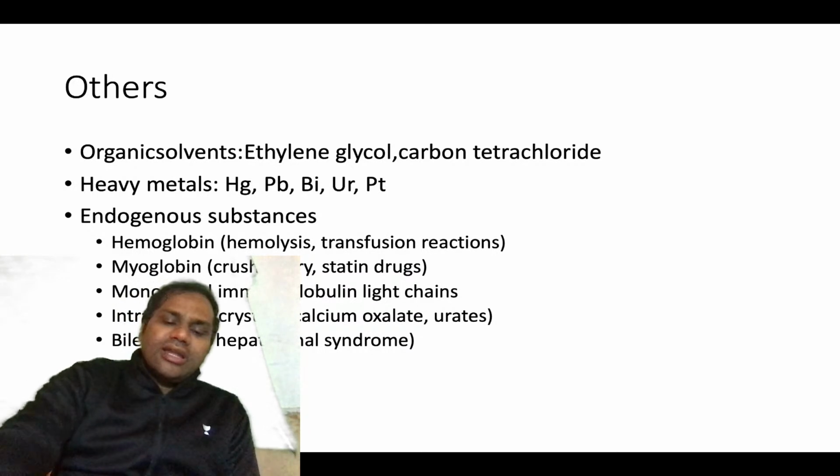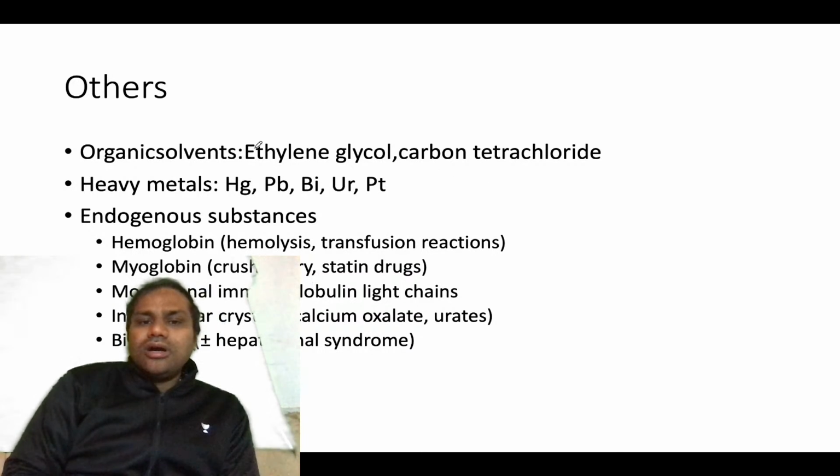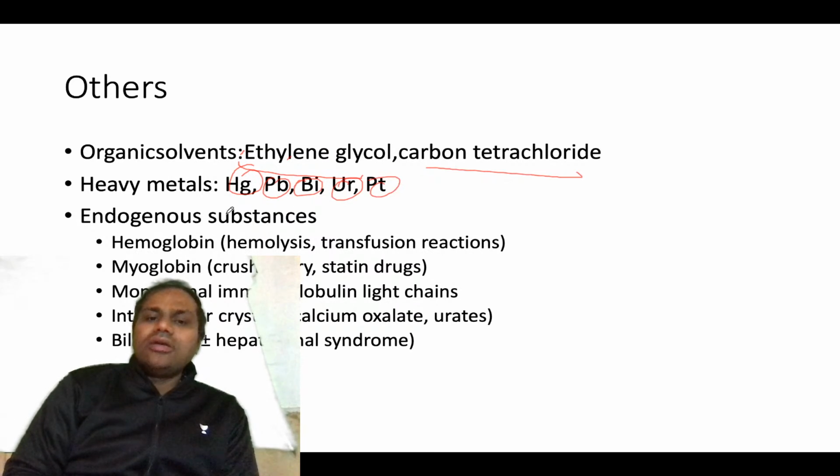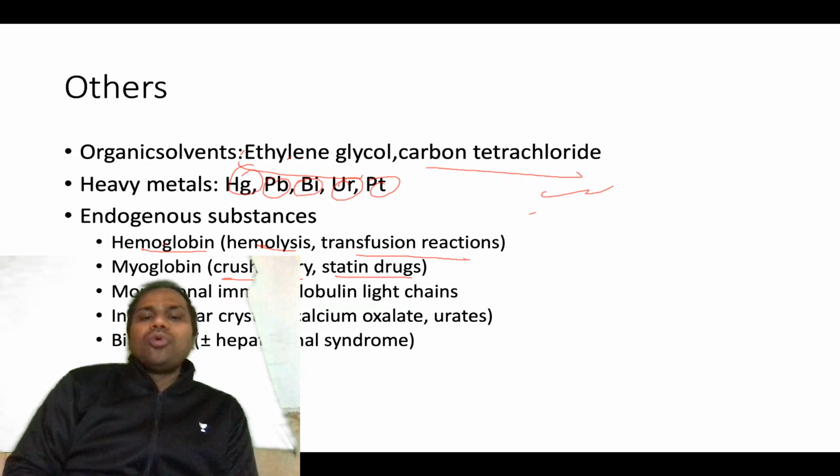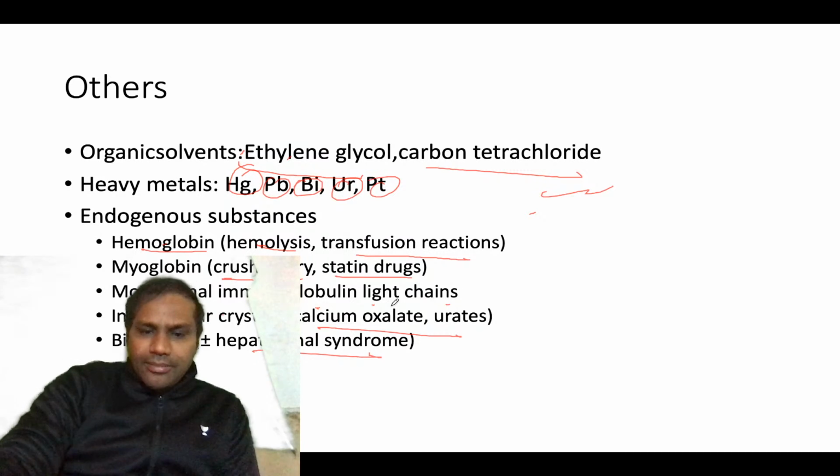Then you have organic substances like ethylene glycol or carbon tetrachloride, and heavy metals like mercury, lead, bismuth, and urate. So these are all responsible for kidney injury, AKI. Then there are some endogenous substances like rhabdomyolysis, hemolysis, transfusion reaction, myoglobin as in crush injuries, statins and drugs, monoclonal immunoglobulin light chains, intratubular crystals like calcium oxalate and urates, and bile casts, with or without hepatorenal syndrome.